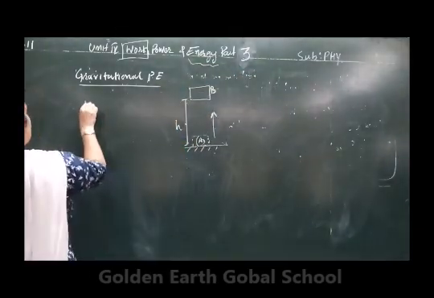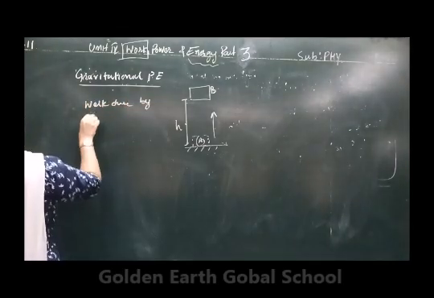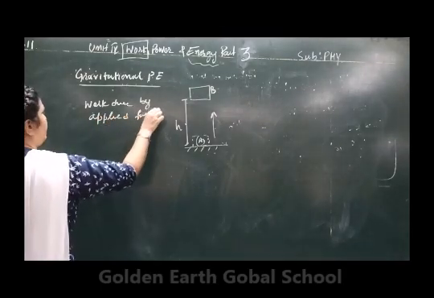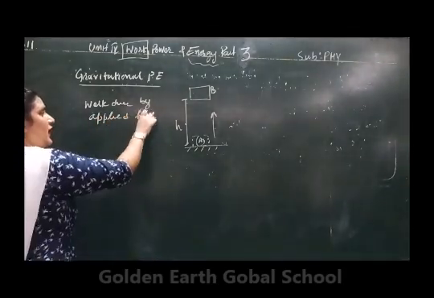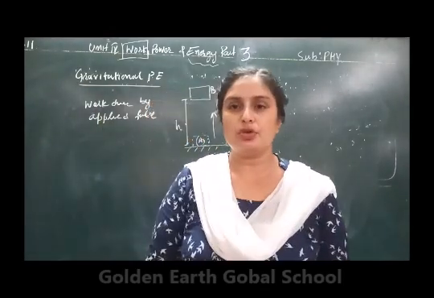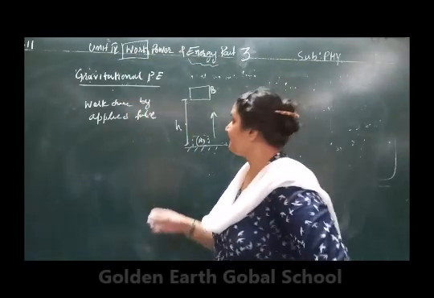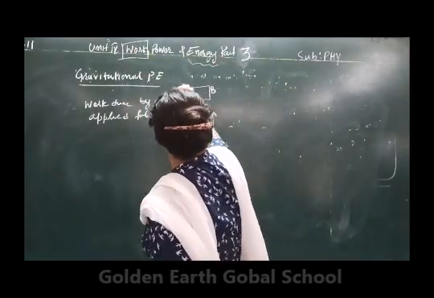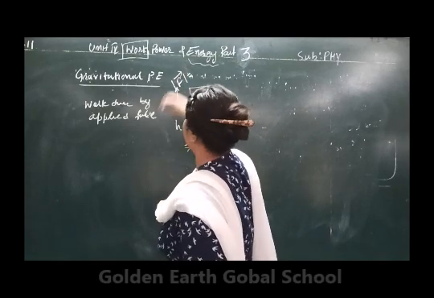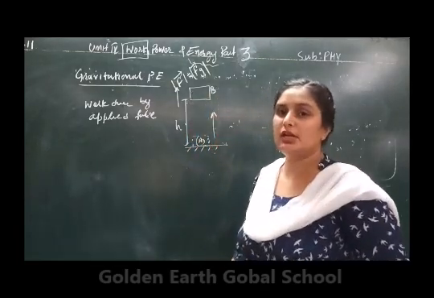Now work done by the applied force. How much force do we have to apply to move this object in the upward direction? It should be of equivalent magnitude to the gravitational force. So the applied force is acting in the upward direction, and the magnitude of the applied force is equal to the magnitude of the gravitational force.